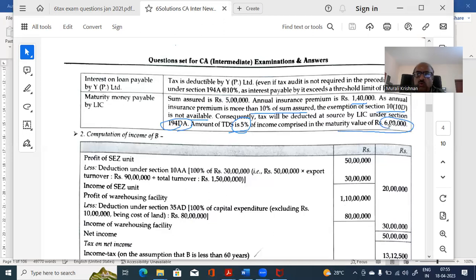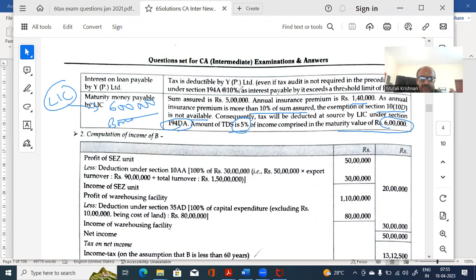Who will deduct the TDS? The LIC will have to deduct TDS because they are paying the money of 6 lakhs back to the insured. The sum insured is 5 lakhs, but he's getting 6 lakhs. Why? Because he's getting bonus and all that.